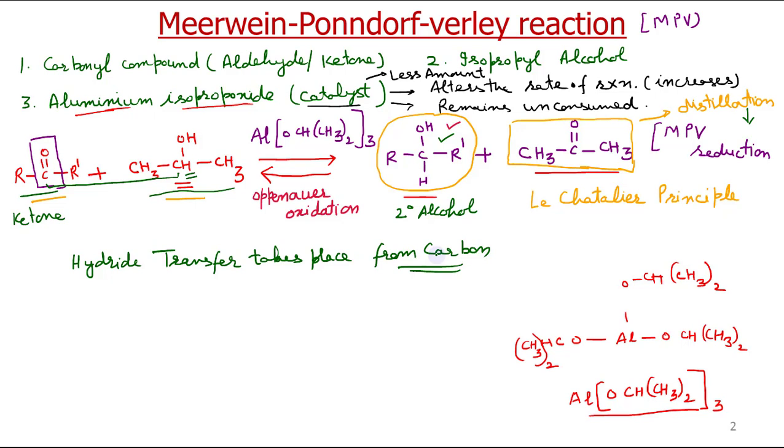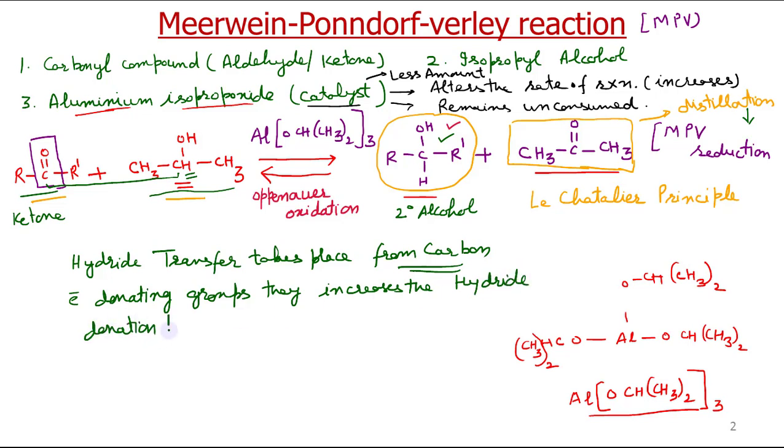Generally, electron donating groups increase the hydride donation tendency. So if we have more and more electron donating groups, this hydride transfer would be easy. Now we will see the mechanism of this reaction in the next slide.